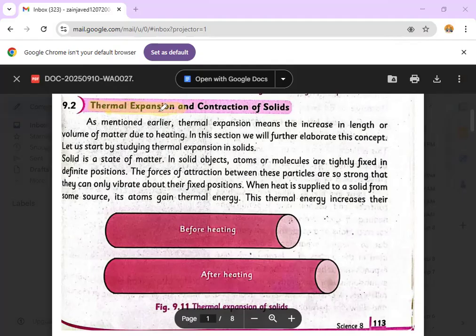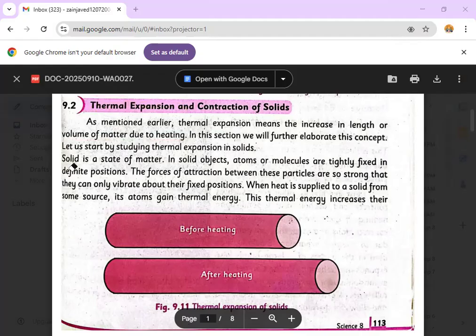It means that thermal expansion is defined as the expansion or the increase in length or volume of any matter due to heating or due to thermal energy. Okay, students? Therm means heat and expansion means to increase in volume or size of a matter. So, the increase in length or volume of matter due to heating is called thermal expansion. In this topic we will deal with the thermal expansion as well as the contraction of solids.